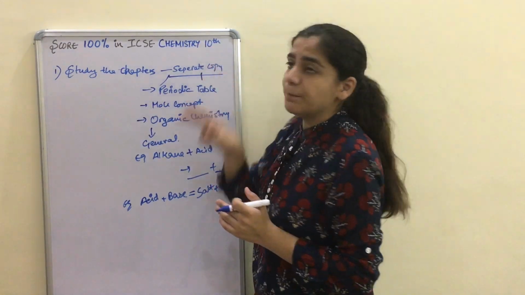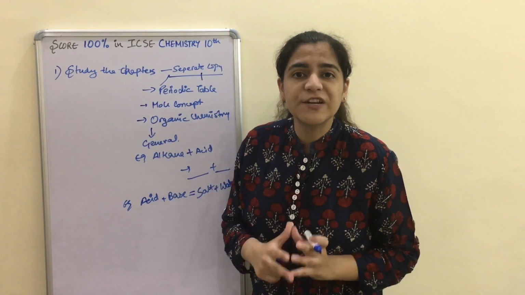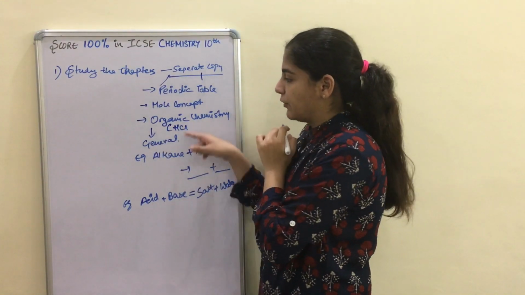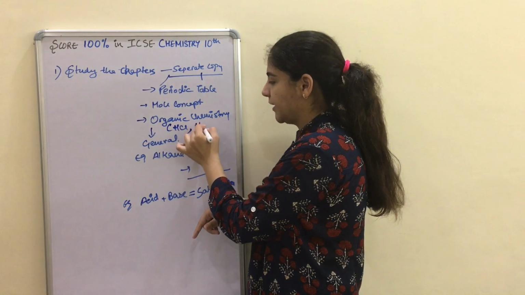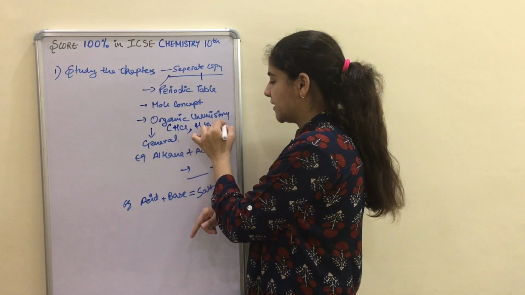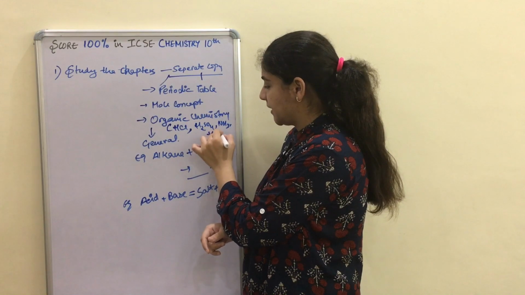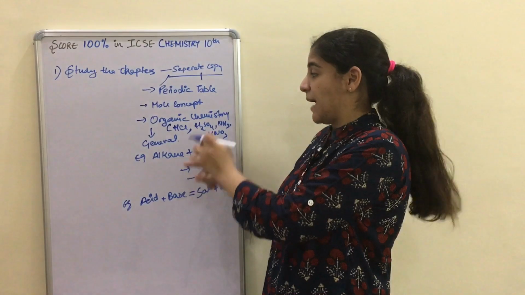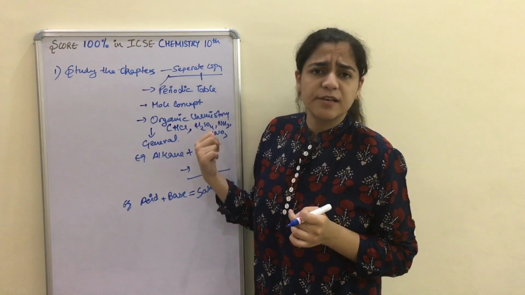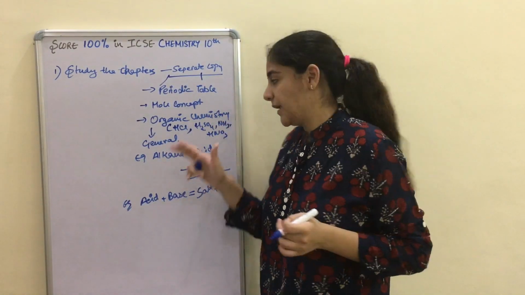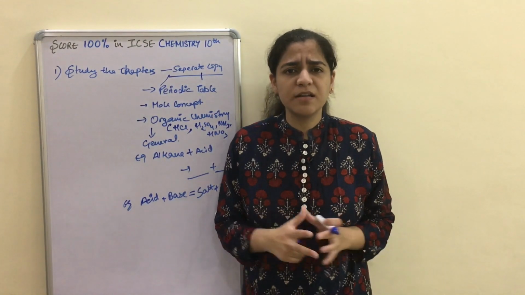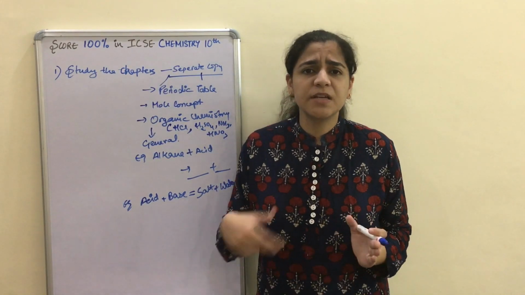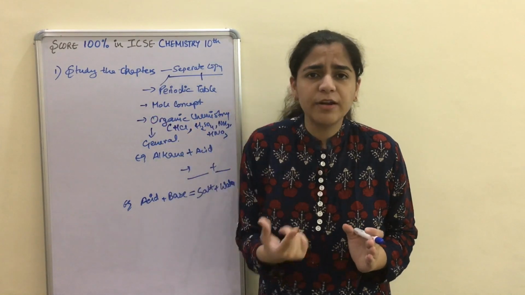So in your separate copy, you will be writing all the important general formulas, that could be of organic chemistry, or I can say study of natural compounds, HCl, then sulfuric acid, then the nitric acid and ammonia. These are the important things that you have to make sure. You have to write important general formulas of all these chapters. You have to maintain a separate copy for this. There is no other choice. Else when you look into your book, you will just be searching for the pages, where is the HCl chapter and where is the general formula.